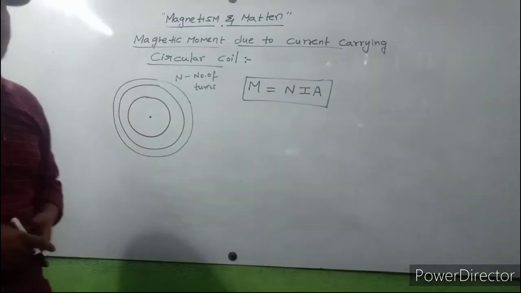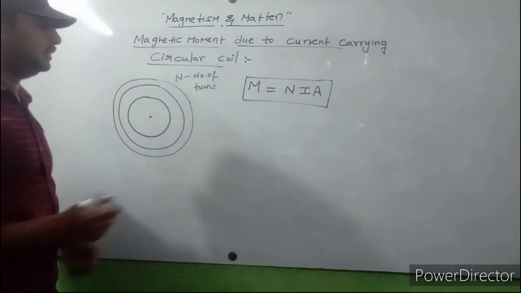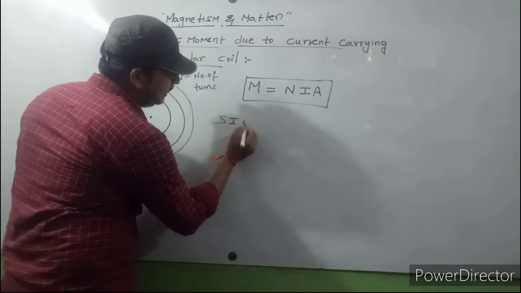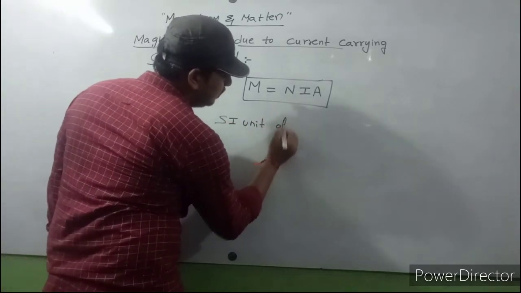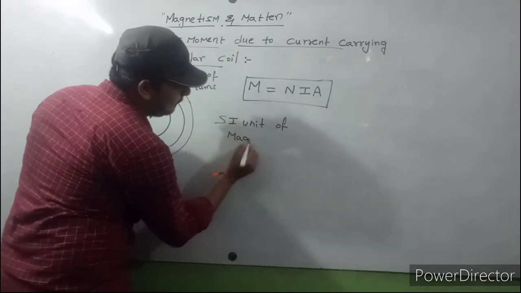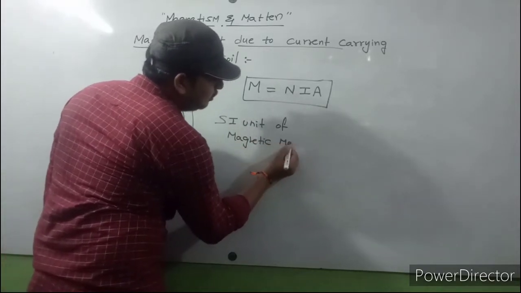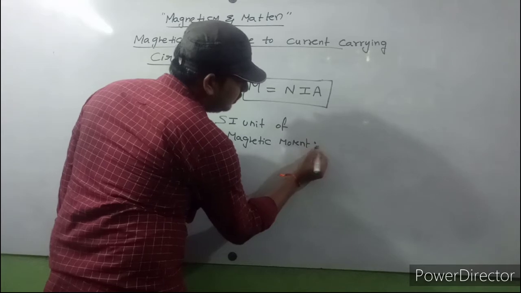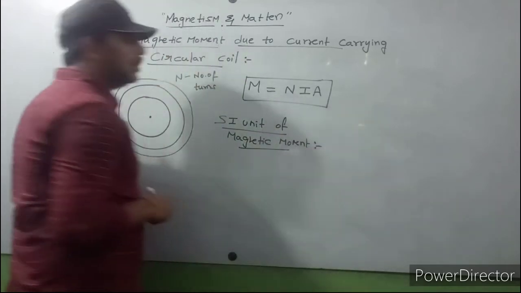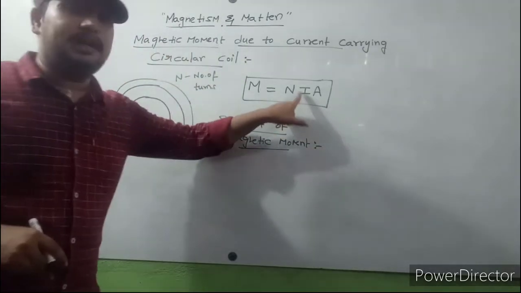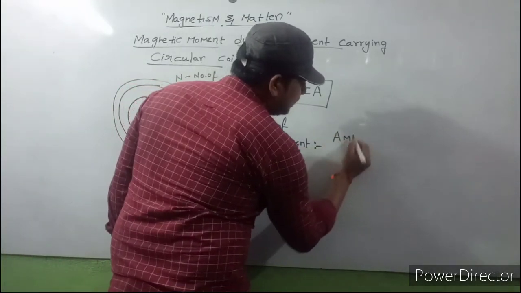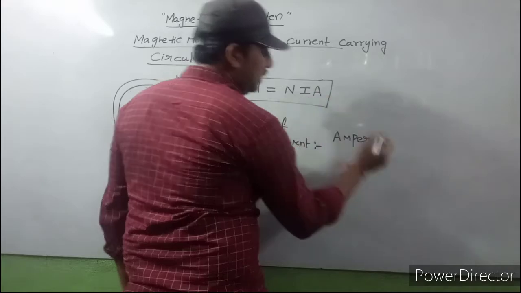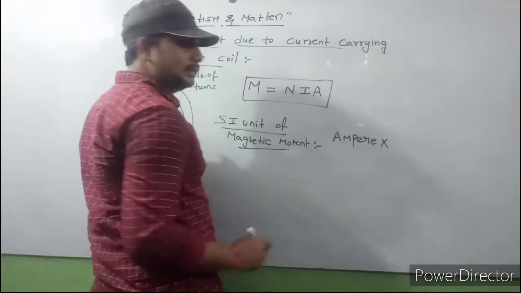So what is the SI unit of magnetic moment? Electric current is measured in amperes, and area has the unit meter square.